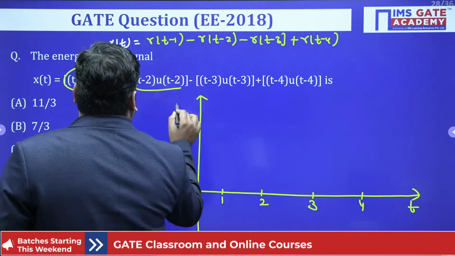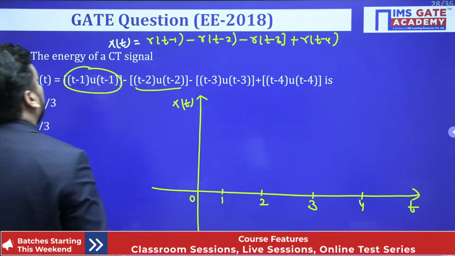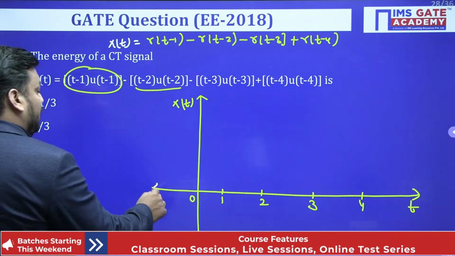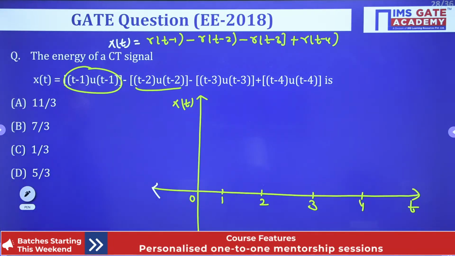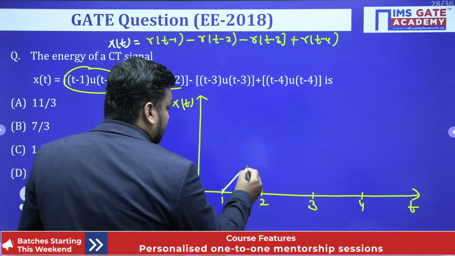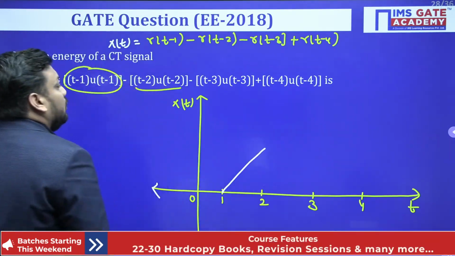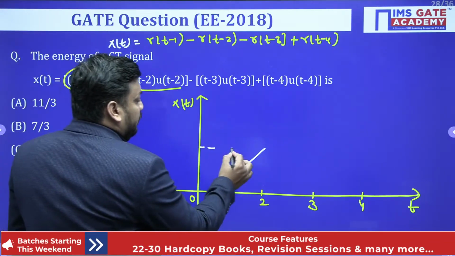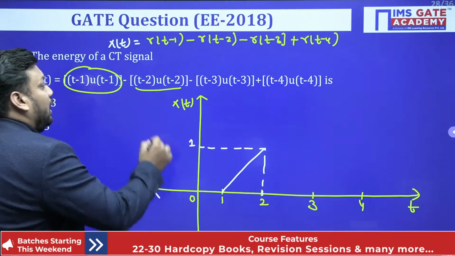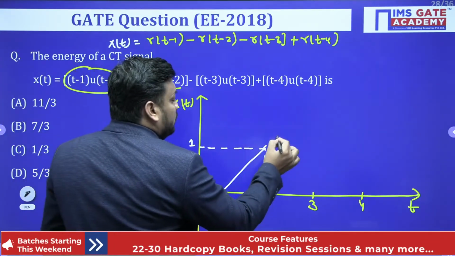So what should I do? (t-1)u(t-1) means what should I do? Just reply fast. So what will you get? r(t-1) means we'll have a ramp signal just like this. Again, because the slope is maintained at 1, here is 1 distance, here is also 1 distance. After that a minus sign is there, which means this slope is going to be compensated.